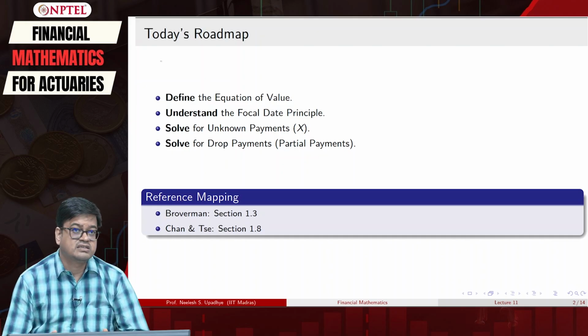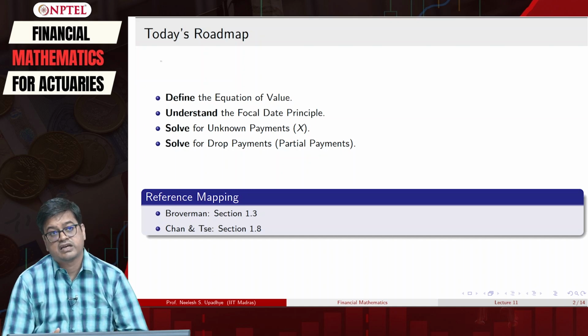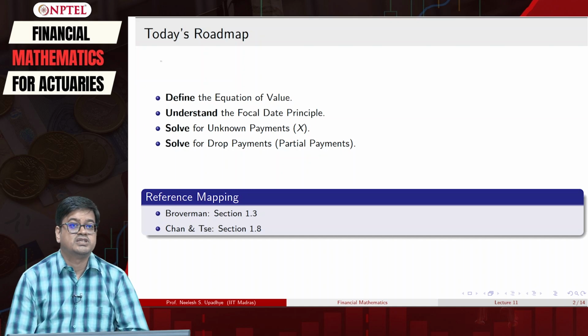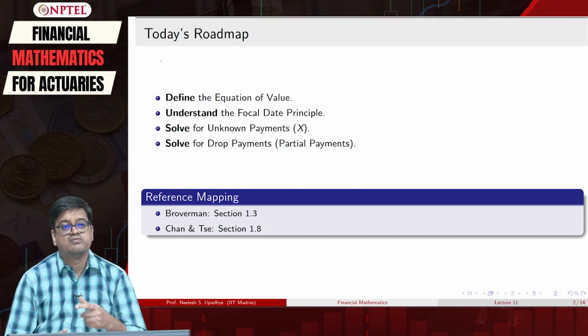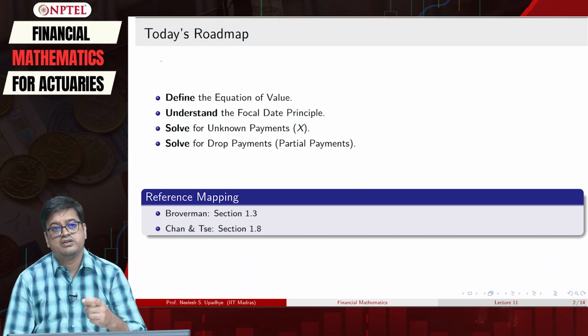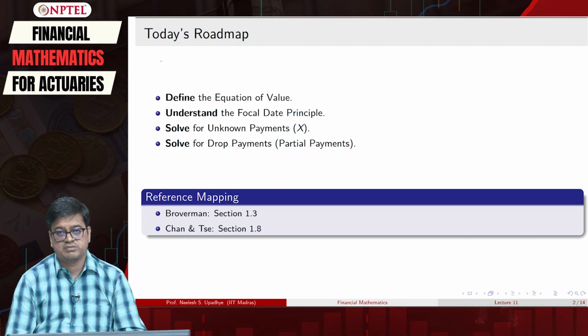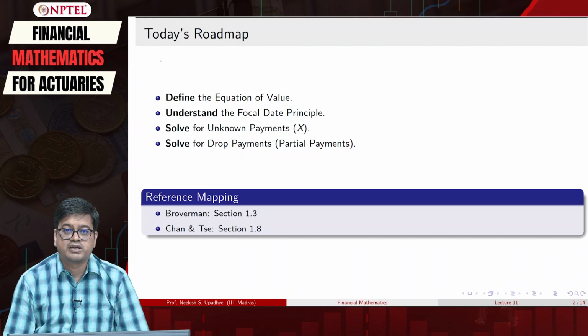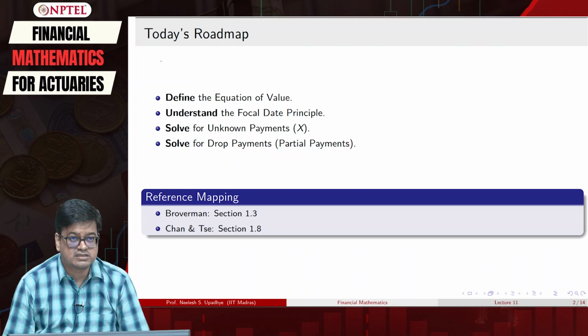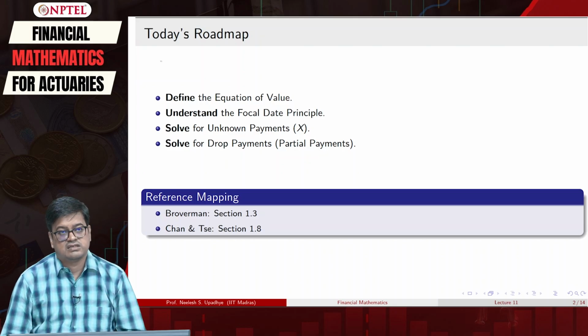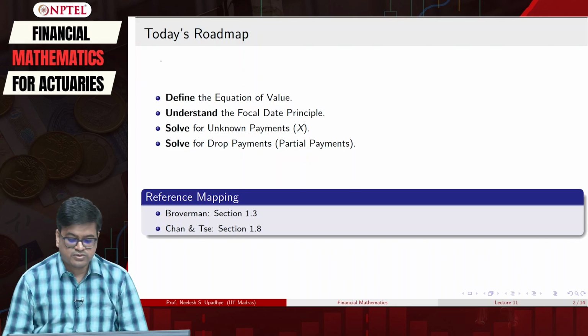After understanding the mystery of these unknown payments x, we will take up a real world problem which involves drop payment or partial payment. You are taking a loan, you are paying up a loan with some fixed amount in due course of time. However, at the end some partial payment is remaining. How will you settle that payment? That query we will address towards the end of the class, and then we will summarize the class. That is our today's roadmap.